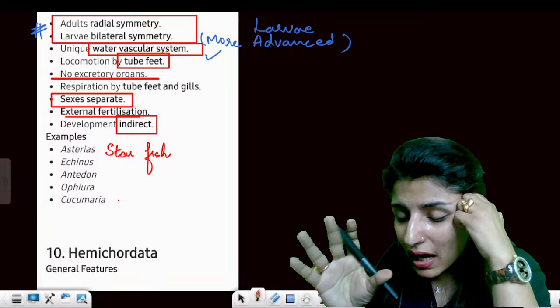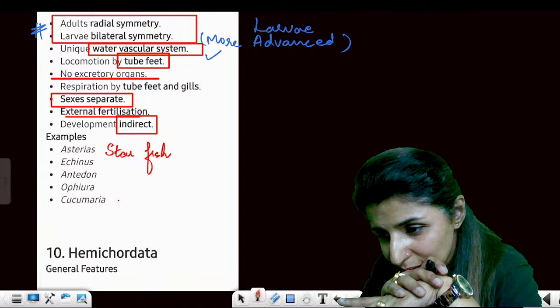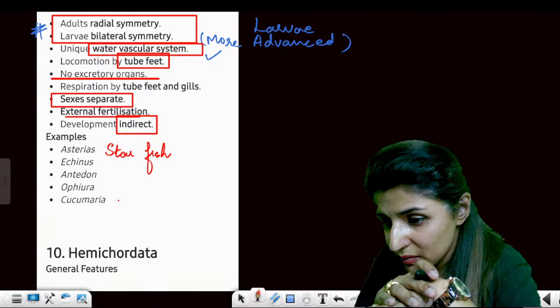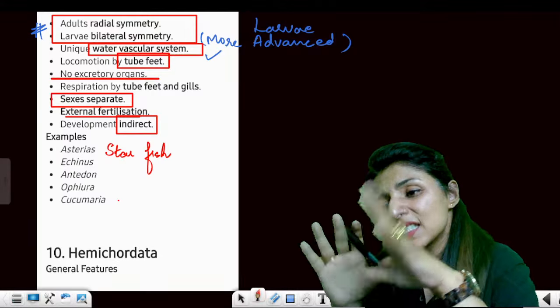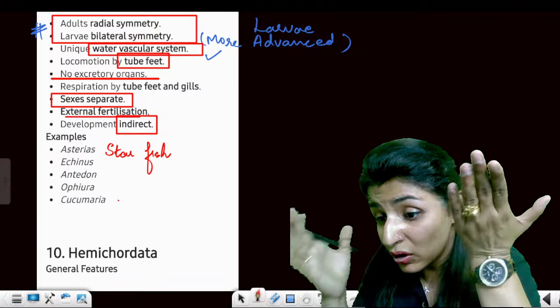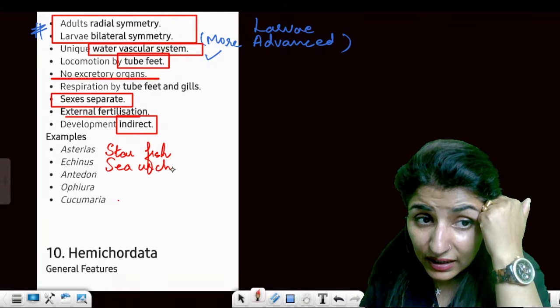Papulae are also structures present on the body of the starfish or the echinoderms. Let's stay within NCERT. This is where we are going to make a huge mistake. Yes, Echinus is the sea urchin, right?